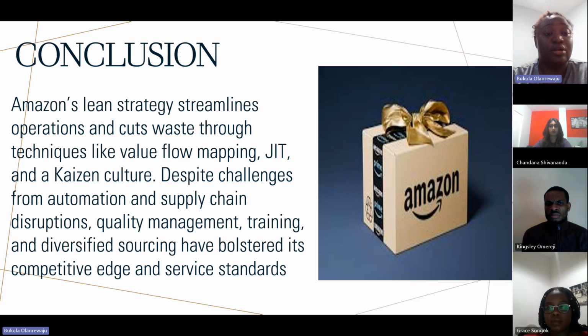In conclusion, Amazon's lean strategy was a big help to them in terms of satisfying their customers. Even when they encountered challenges, they were able to find a way to mitigate those challenges, satisfy their customers and stay ahead of their competitors.